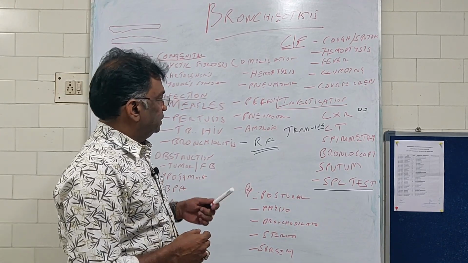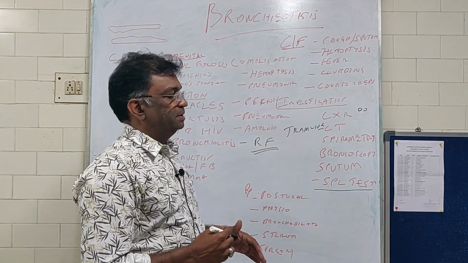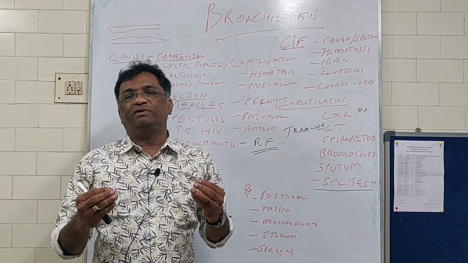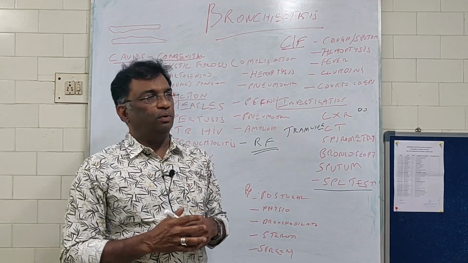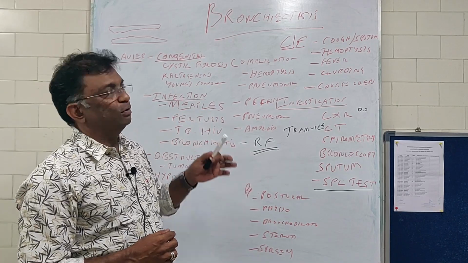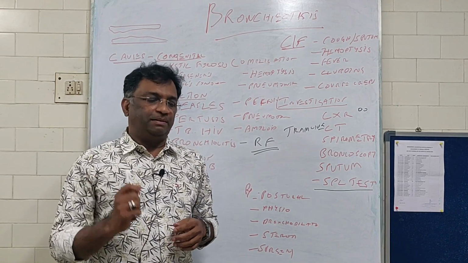Okay, apart from this, the anatomical types you will have to know in bronchiectasis. They are fusiform, saccular, and cylindrical. Okay, so this pretty much summarizes what you have to know about bronchiectasis from an exam perspective.